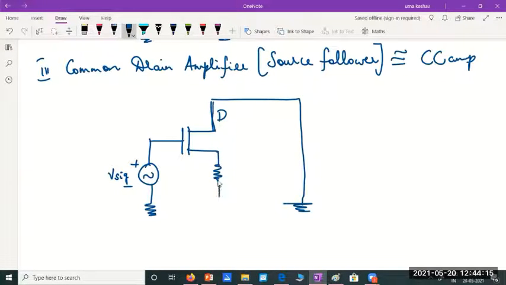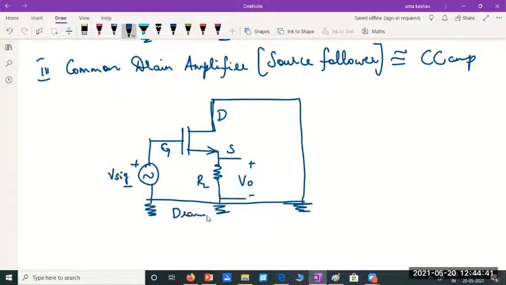I'll have the load resistance here. Output is measured from source to drain. So this is called common drain configuration, where the drain terminal is grounded. It is the common terminal now. And input is between gate and drain. So drain is the common and output is between source and the drain.